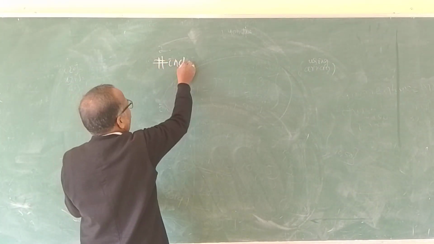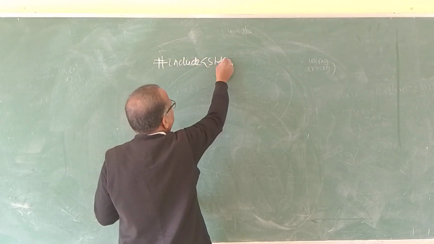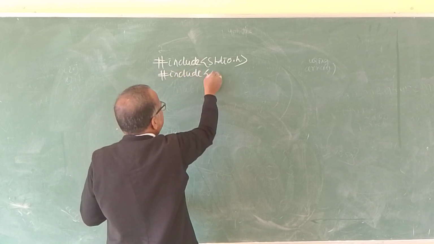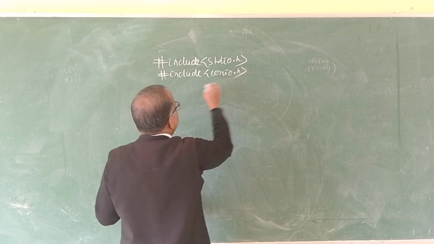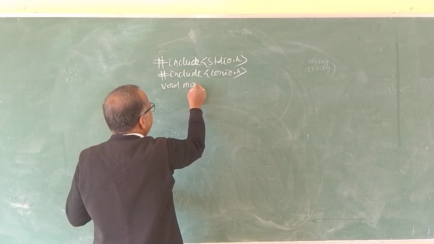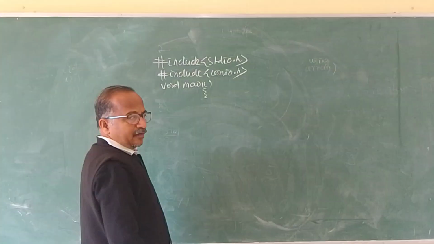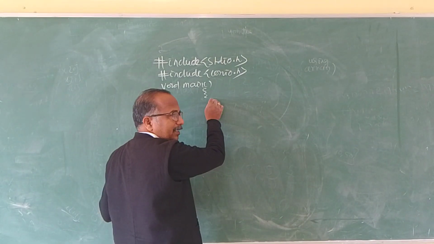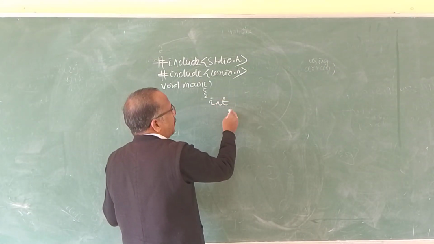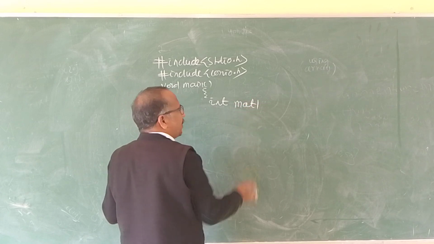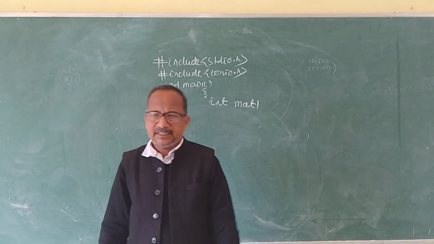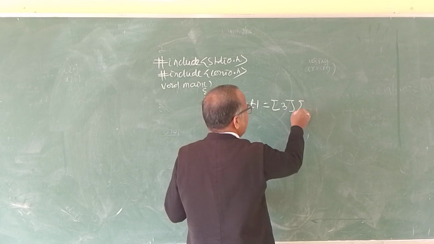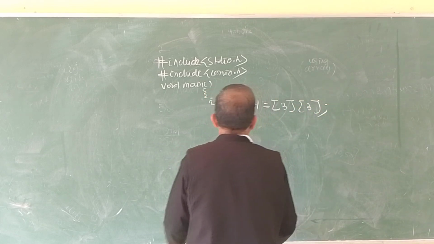Just as usual, include stdio.h and conio.h, then void main. Then the first part is declaring the variables. How to declare the matrix? Say for example int mat1, a name given to the matrix, and this is a 2-dimensional matrix having 3 by 3, so row 3 and column 3. Is it clear?